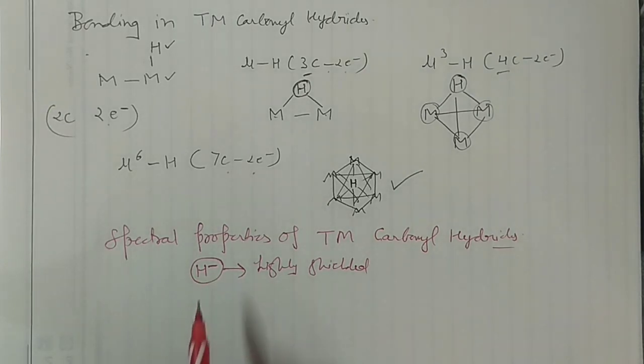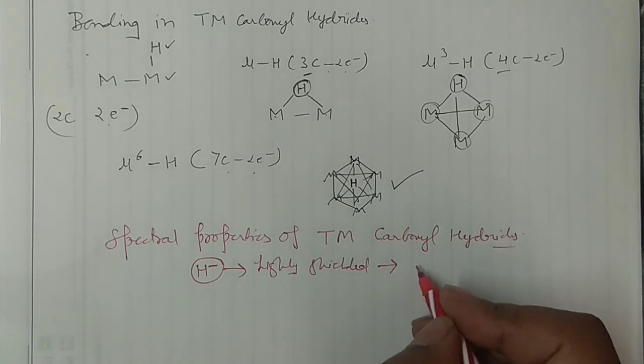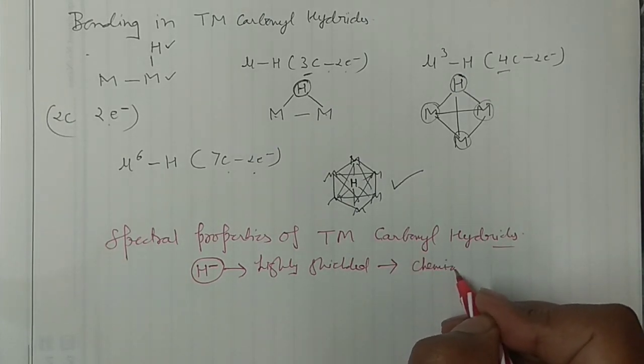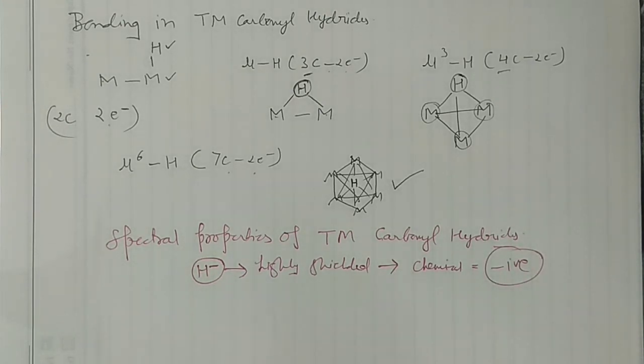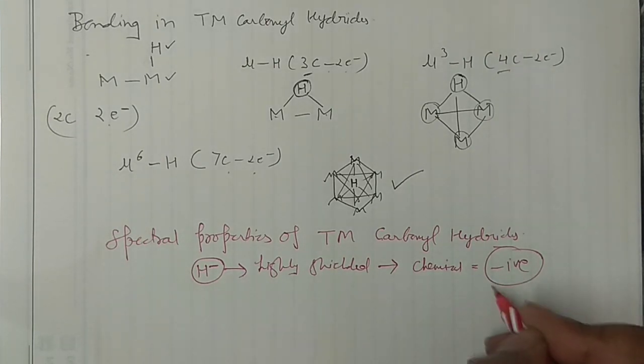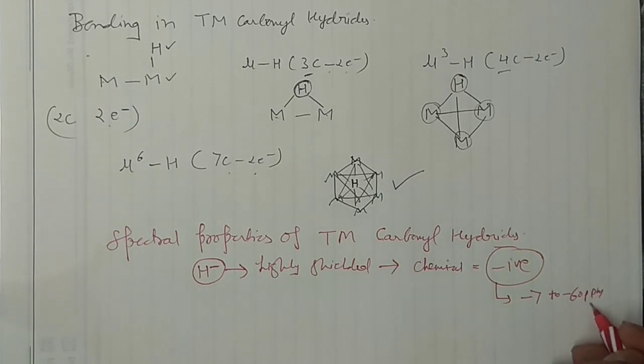Due to the electron density on the hydrogen atom, it is highly shielded. It is much more highly shielded. That means the chemical shift for these hydrogens is a negative chemical shift. Generally your organic protons resonate from 0 to 12 or 14 ppm, but in the case of transition metal carbonyl hydrides, this shift is negative, and it is much more negative. That means it goes from -7 to -60 ppm, right?